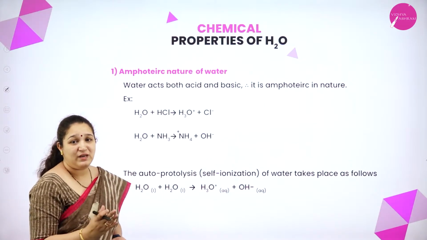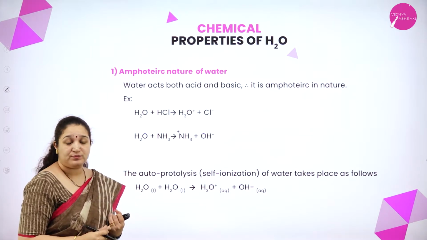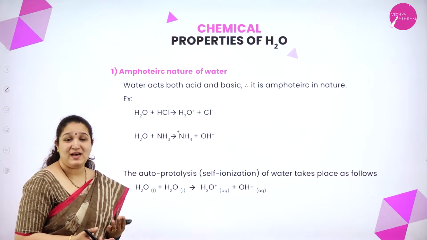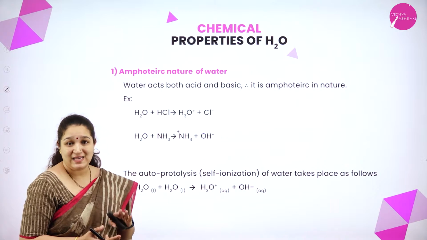Next we have chemical properties of water. First is amphoteric nature of water. Water can act as an acid as well as a base. Thus we call them as amphoteric. That is because they act as an acid as well as a base.